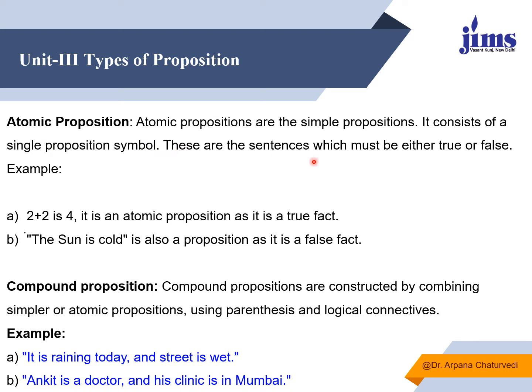These sentences will definitely be either true or false. No logical connectives are used. It's a simple representation of a single English-like sentence or fact. Like 2 plus 2 is 4, an atomic proposition which is true. The sun is cold is a false proposition.